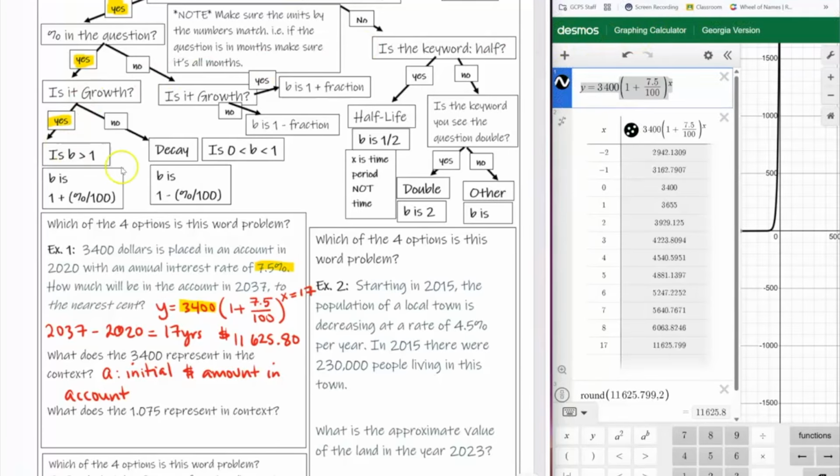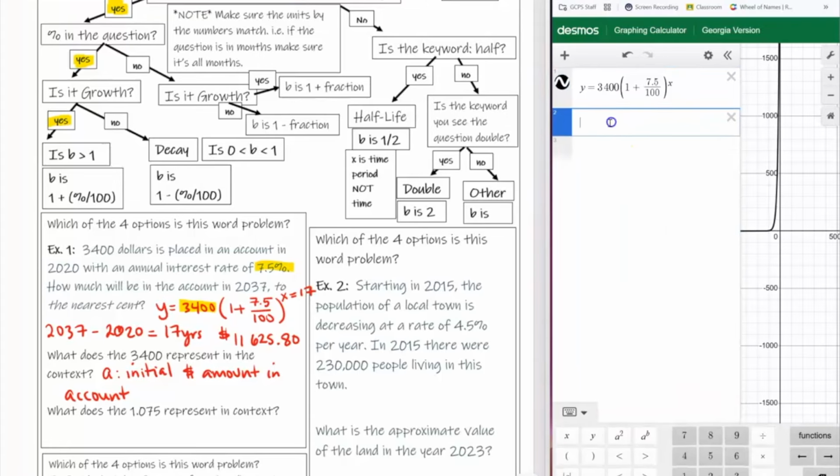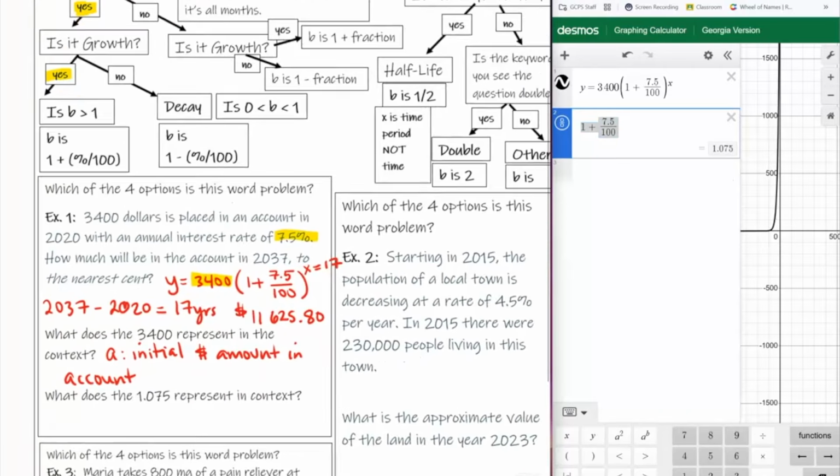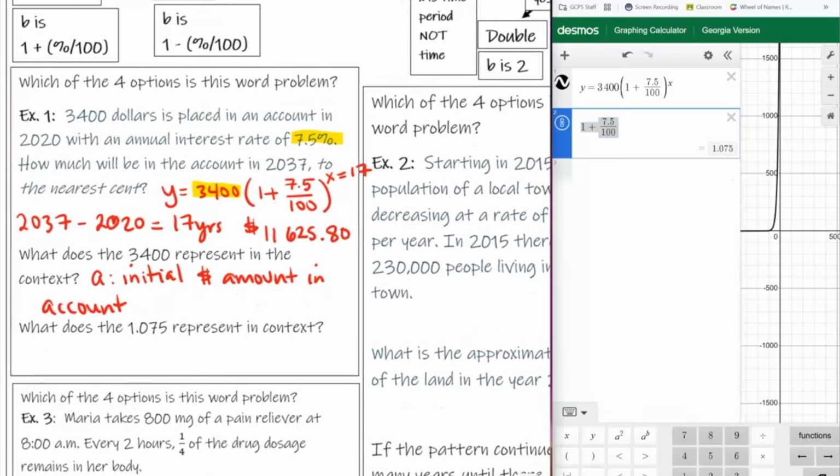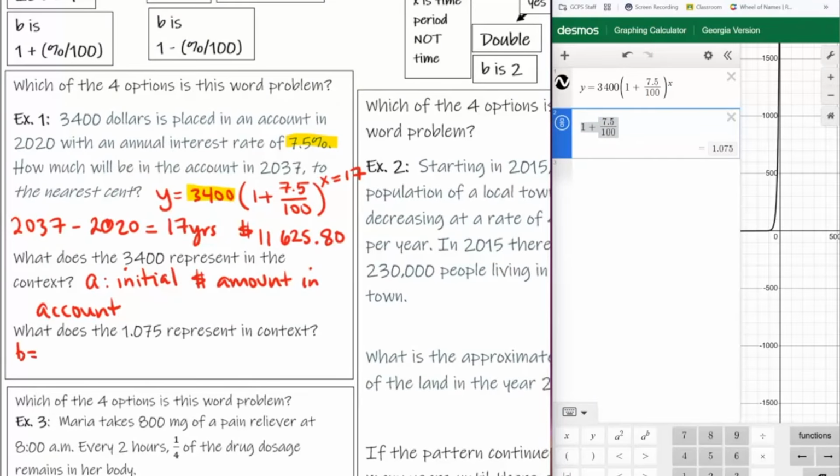What does the 1.07 represent? Well, I don't even see that, so I'm just going to X out of this so I can see the next thing. You see how that whole thing is B. It's 1.075. So what does the 1.075 in context represent? It is the growth factor. So B is equal to 1.075, which represents